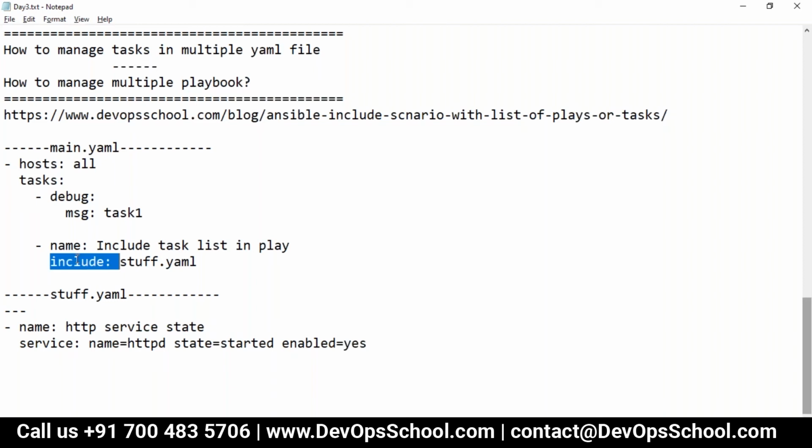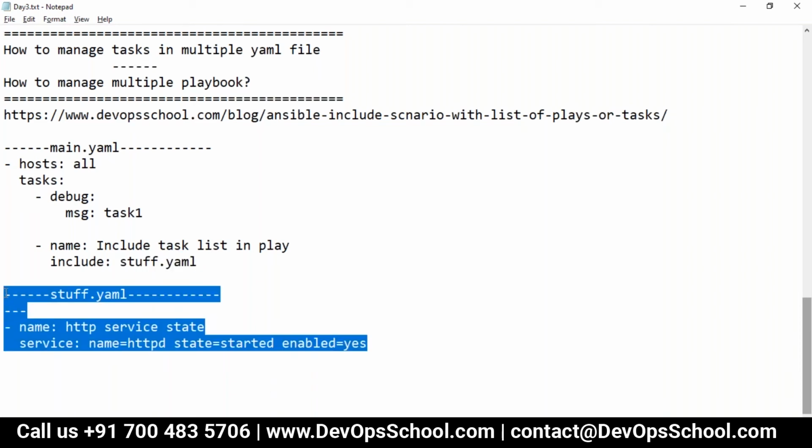What include is doing is referring to some file, and the content of the file is here. So tell me, stuff.yaml, is it a play or something else? Think and tell me, guys.